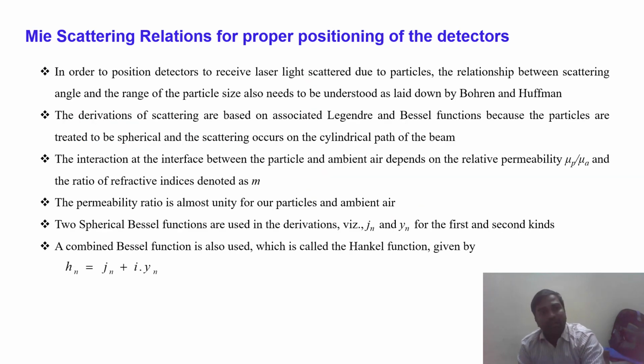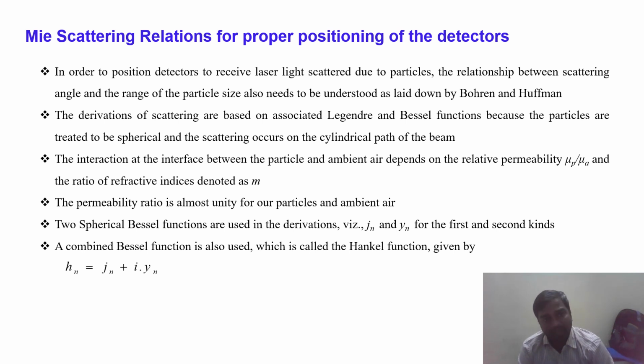But here, to get the exact value and to improve the accuracy, we have to keep our detector in a proper position, and not only one. Instead of one, we have to use more than 2.